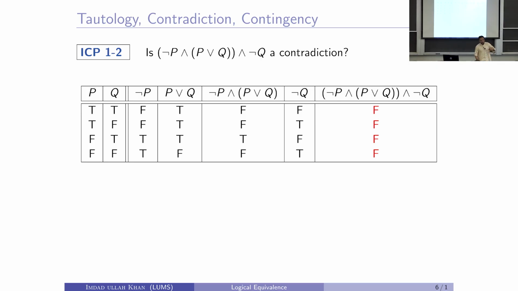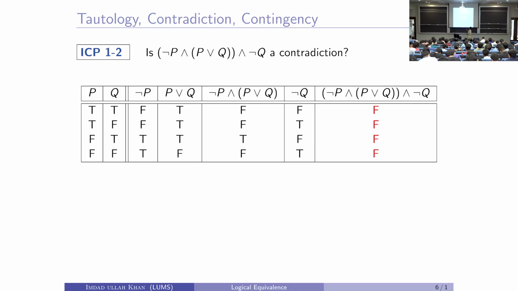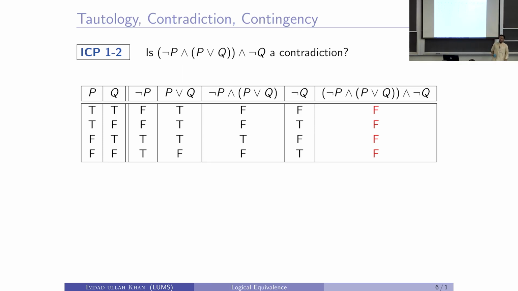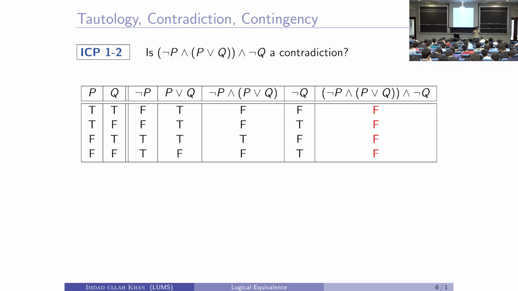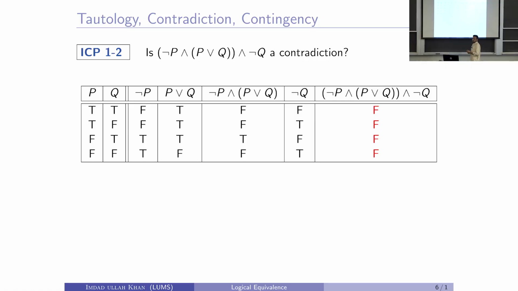Okay. So, we will again do the truth table, gradually build it up for increasingly compound propositions and find their truth values. We first get not P, then P or Q, then not P and P or Q. That will be just the AND of these 2 columns, and with the not Q column, we get that it's always false. This compound proposition is false for all possible truth values of P and Q. So, you can write again with this short reason your answer, whether it is true or false, and it happens to be true.